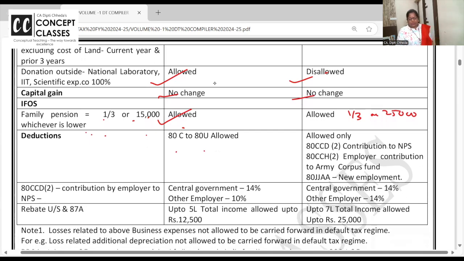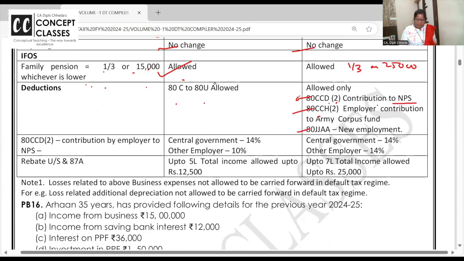Deductions, 80C to 80U. Okay, all deductions are allowed if you opt out of default tax regime. But here only limited deductions are allowed. 80CCD(2), contribution to NPS, National Pension Scheme. Now what these deductions are, we will see in deductions. 2-3 deductions are only allowed. Okay?